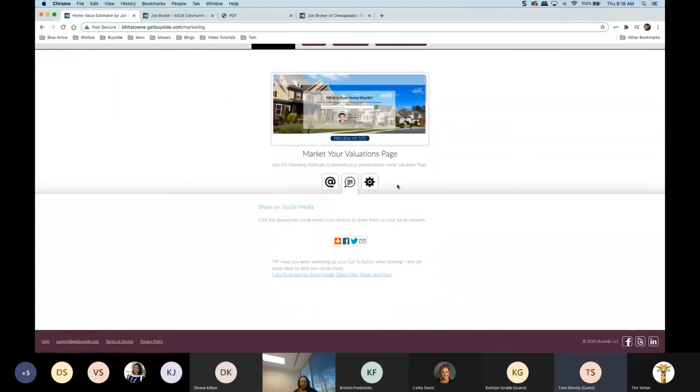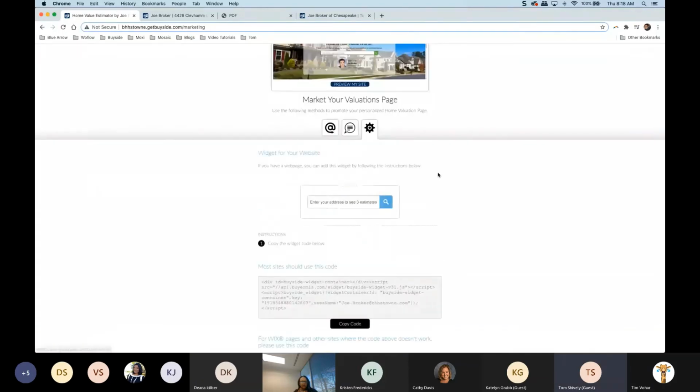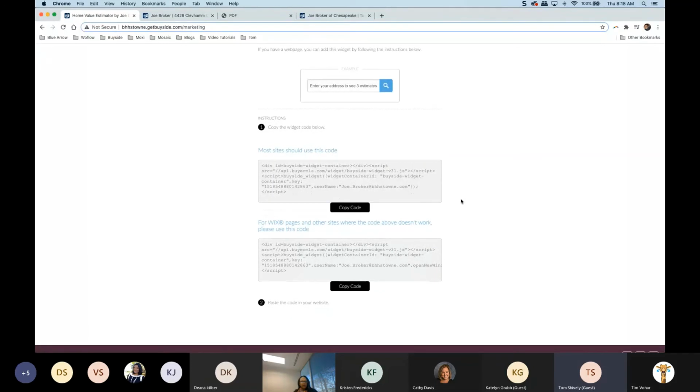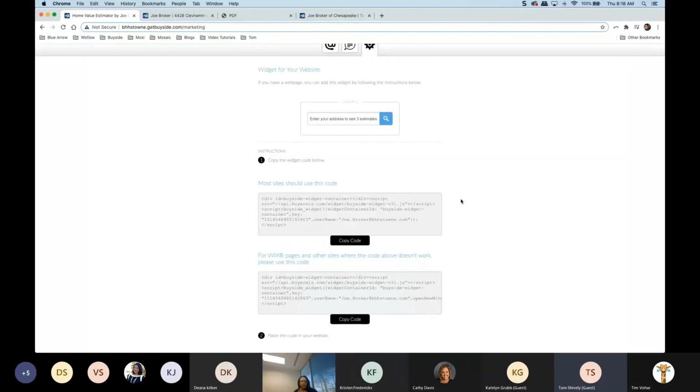All right, now before we started this, you did hear that you do have a see what your home is worth on your website. So that's what this is here. This is the widget. So if you use that website, you're not going to have to touch this. But if you use a third-party website that isn't that, you can still have that widget in here. Just to let you know, that is what this code does.